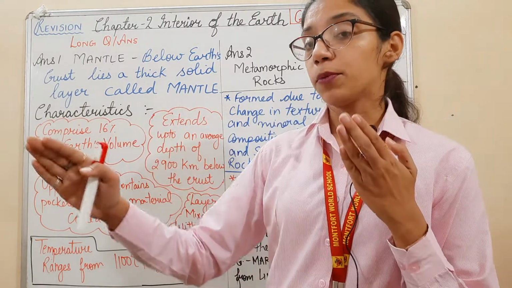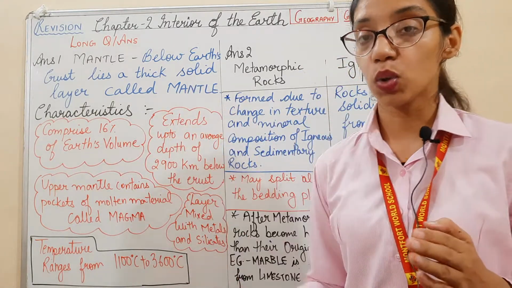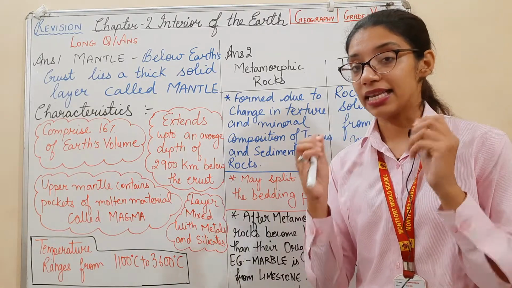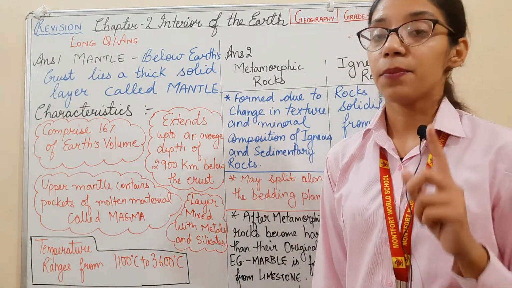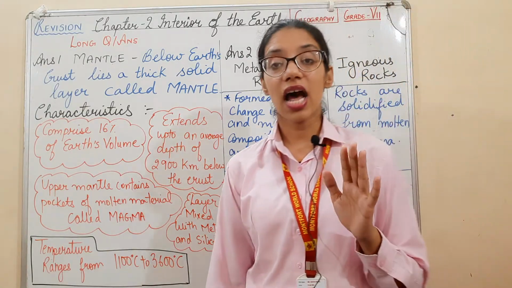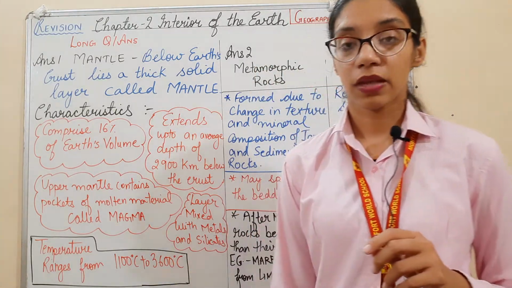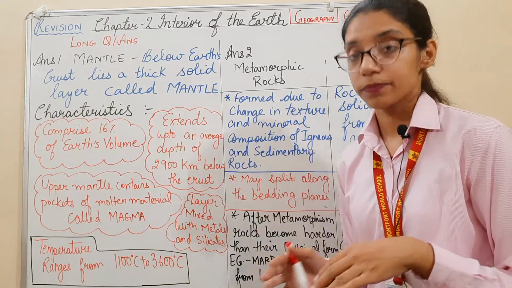It extends up to an average depth of 2900 kilometers below the earth crust. It is mixed with metals and silicates, and the temperature ranges from 1100 degrees Celsius to 3600 degrees Celsius. Give it 2 minutes and learn the topic.